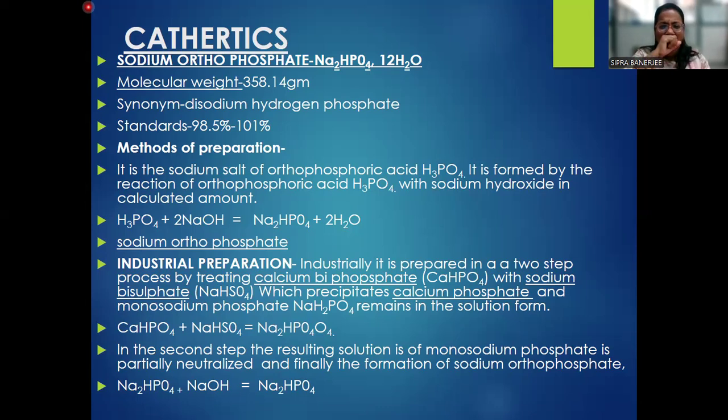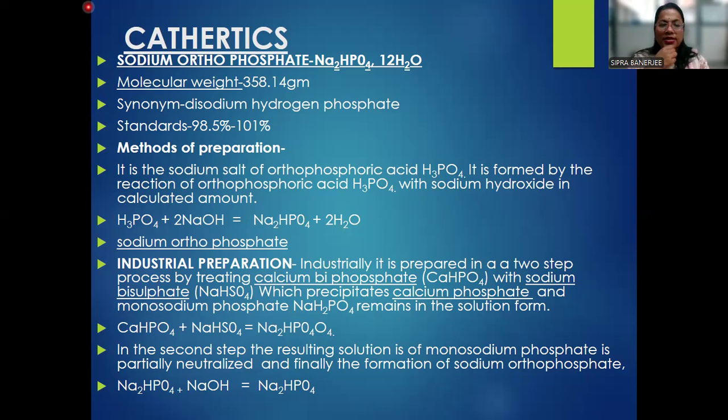Industrial preparation is carried out in a two-step process. First, calcium hydrogen phosphate CaHPO4 reacts with sodium bisulfate NaHSO4, which precipitates calcium sulfate, leaving sodium dihydrogen phosphate in solution.